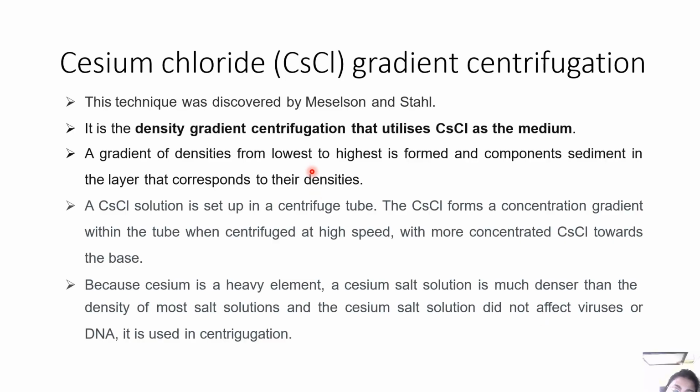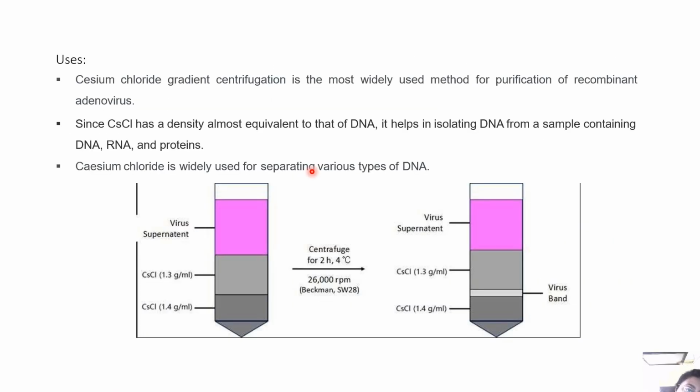A cesium chloride solution is set up in a centrifuge tube, and the cesium chloride forms a concentration gradient within the tube when centrifuged at high speed, with more concentrated cesium chloride towards the base. Because cesium is a very heavy element, a cesium salt solution is much denser than most salt solutions, and the cesium salt solution does not affect viruses or DNA. It is used in centrifugation.